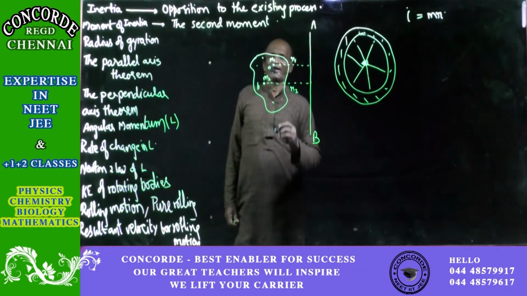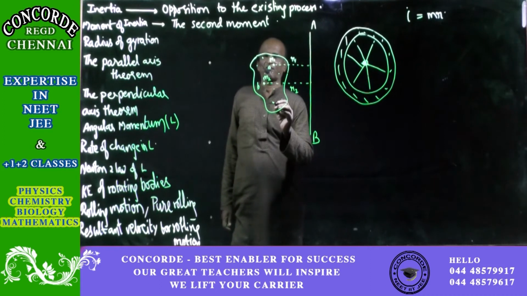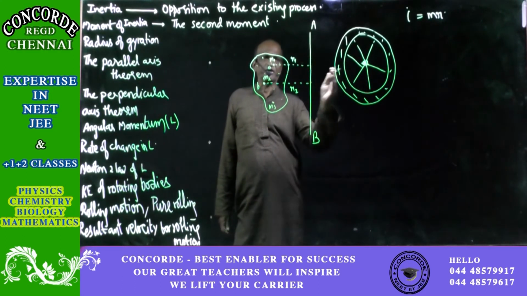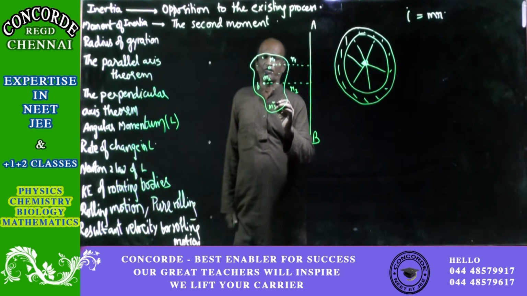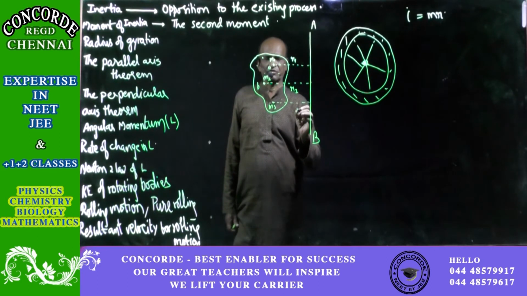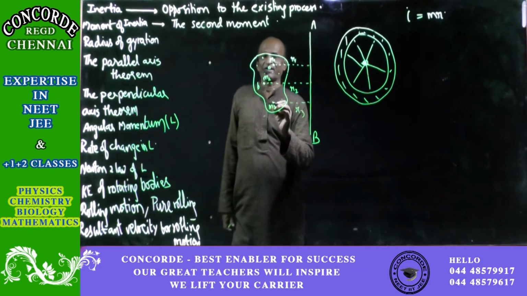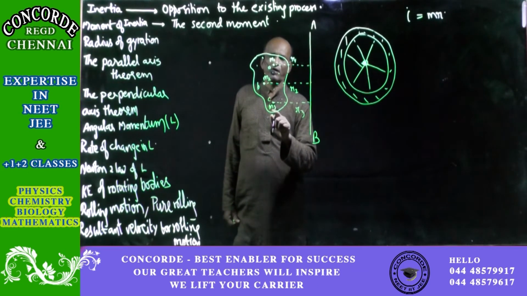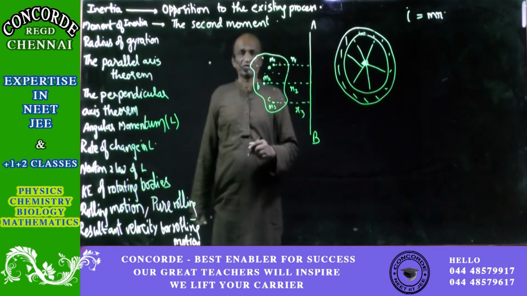Okay. So like that for another particle, m3. From the fixed line, this line is fixed. You cannot keep changing it close or near or far away. So for this, let us take the distance to be equal to r3. For this point, the moment of inertia will be m3 r3, one more r3, so m3 r3 square.